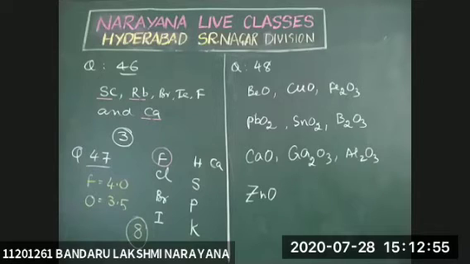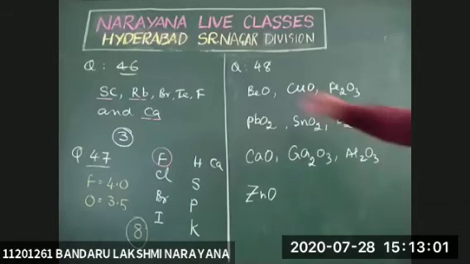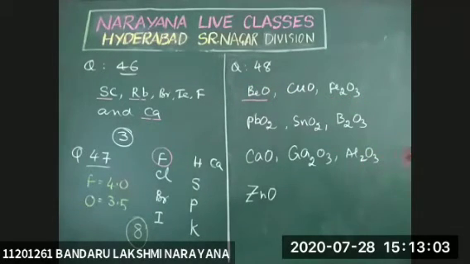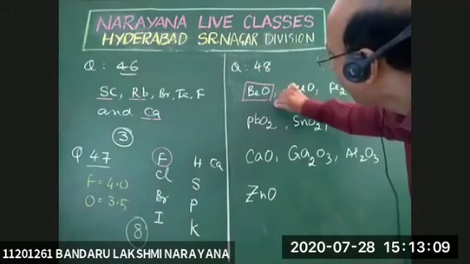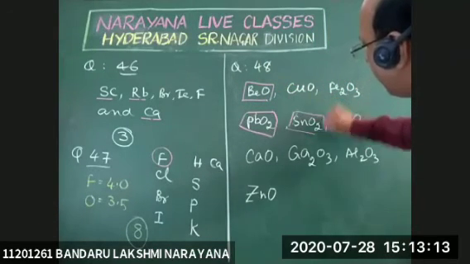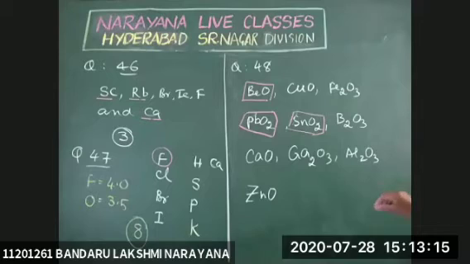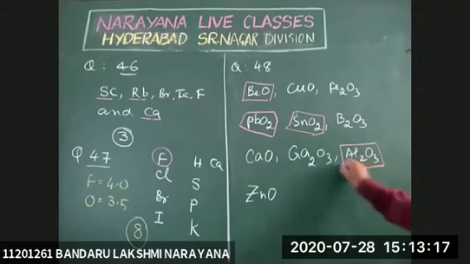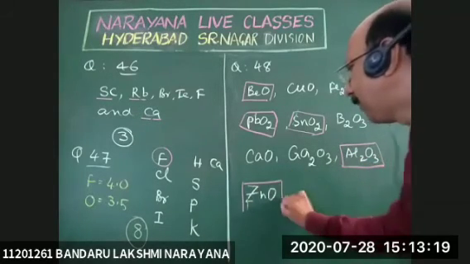So the question number 48, there are 6. Beryllium oxide is amphoteric, and lead oxide is amphoteric, tin oxide is amphoteric, and alumina is amphoteric, and zinc oxide is amphoteric.